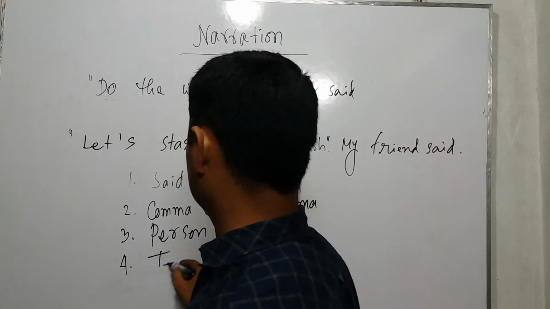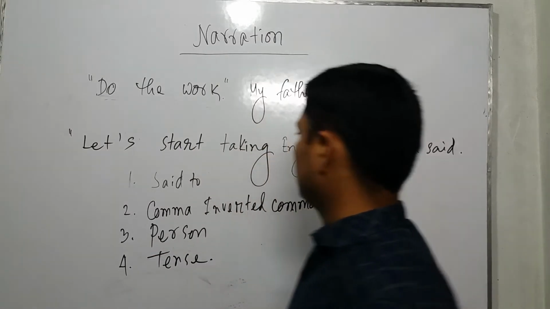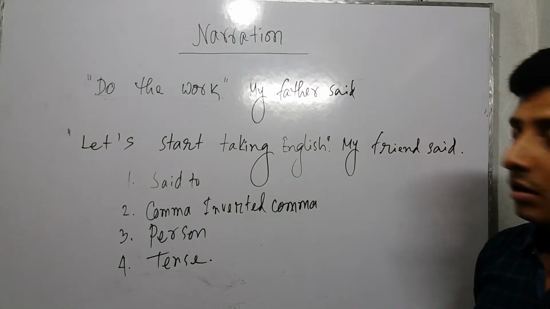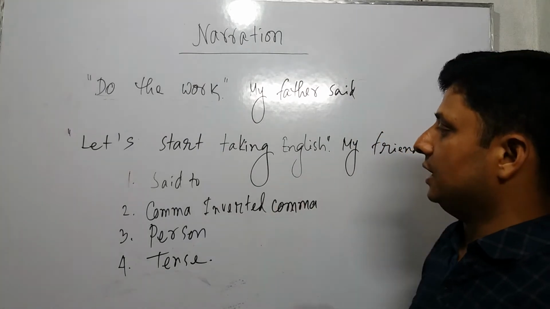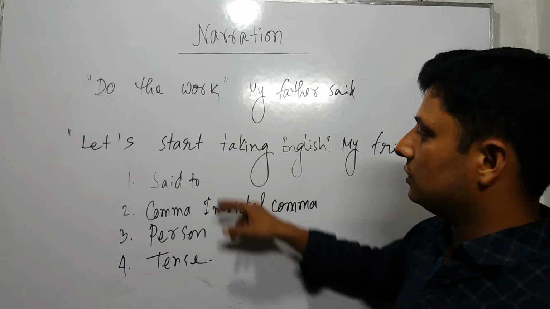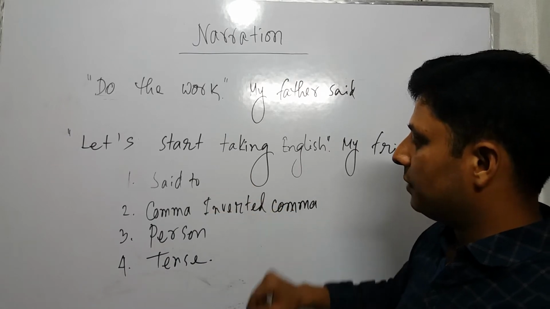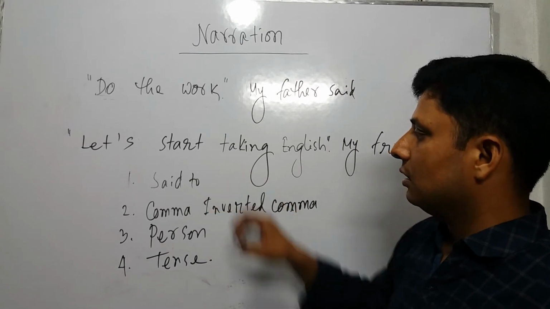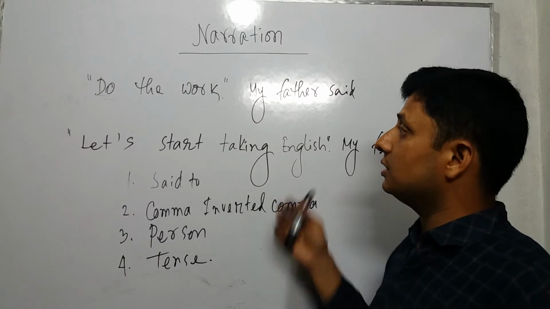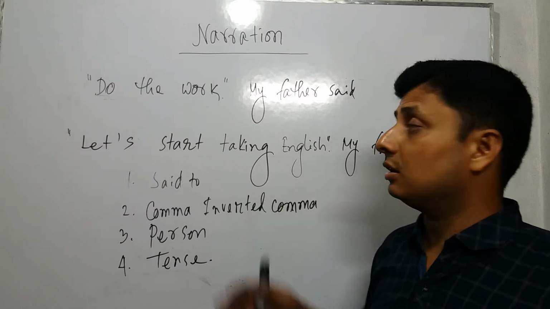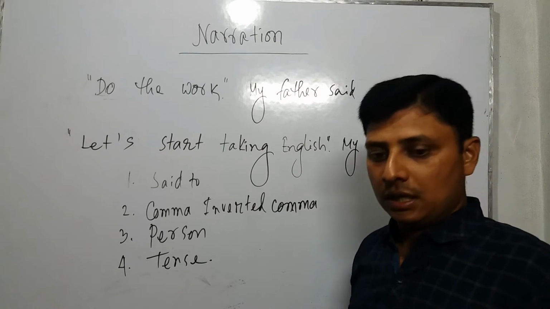Fourth one, tense. In this basic rule, instead of say to, comma, inverted comma, person, tense, if we learn about that, the indirect narration on imperative sentences will be easier.